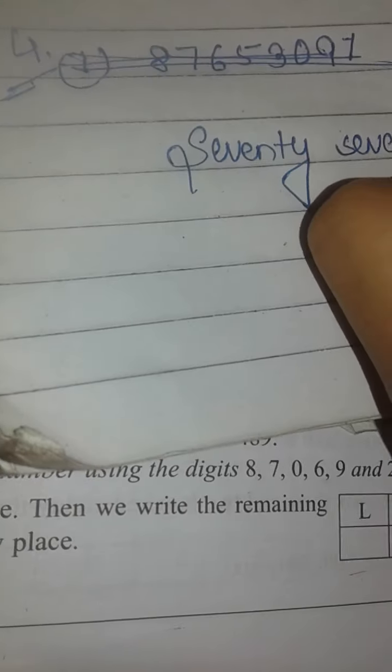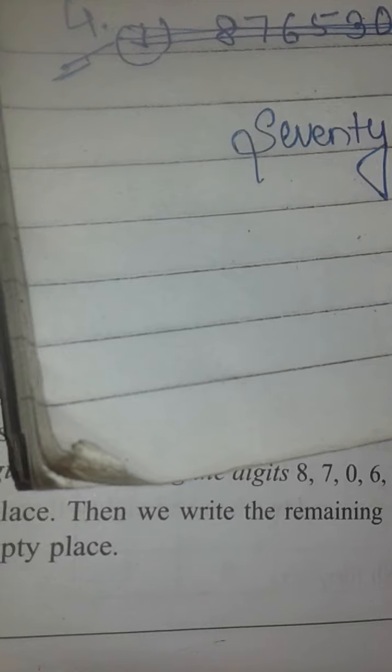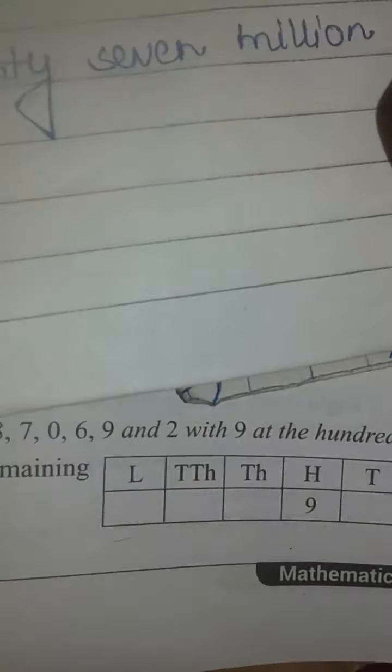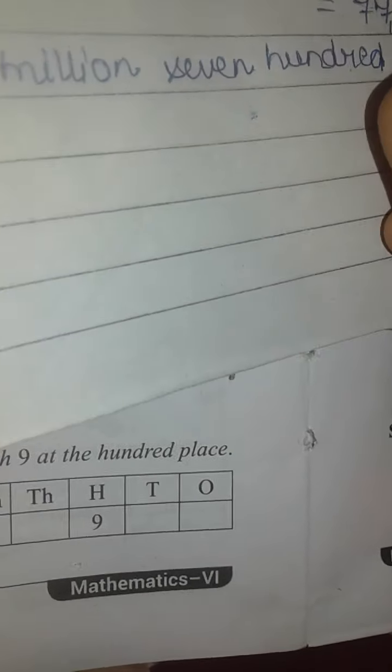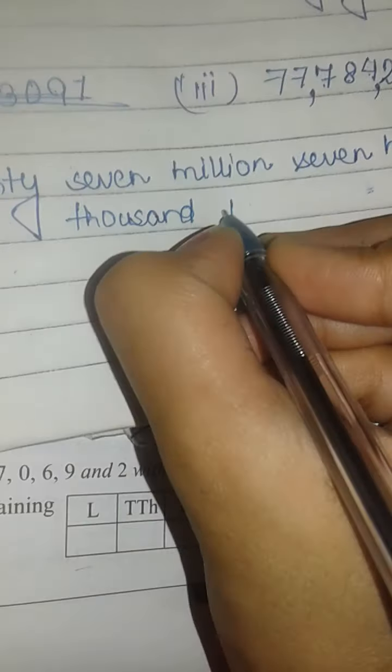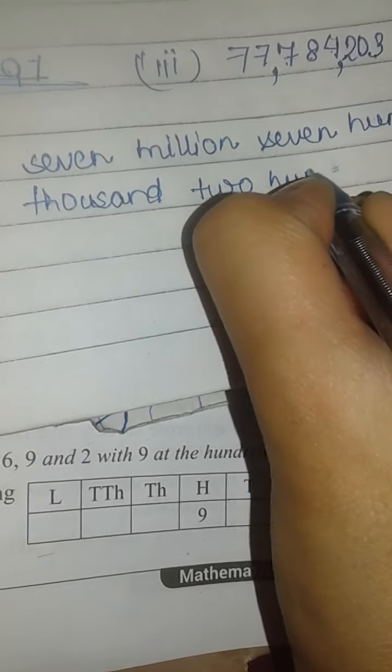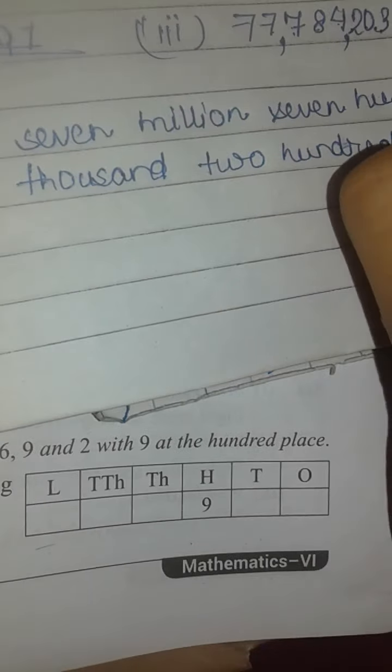The number name of this will be 77 million, 784 thousand, 203. Okay, so you have understood this one.